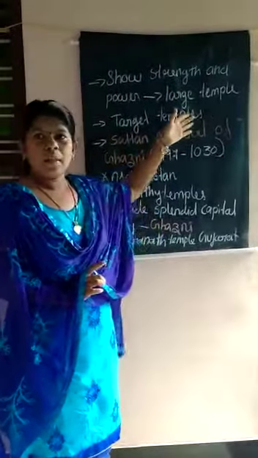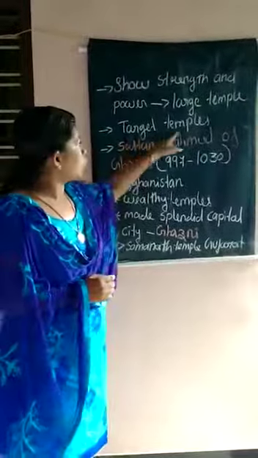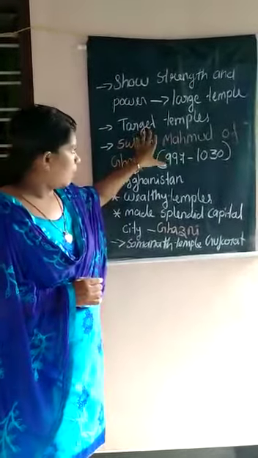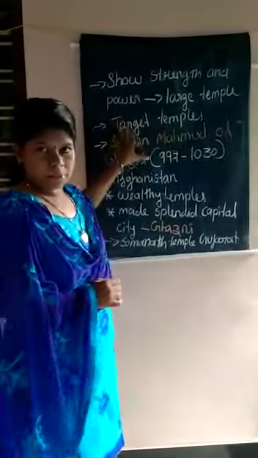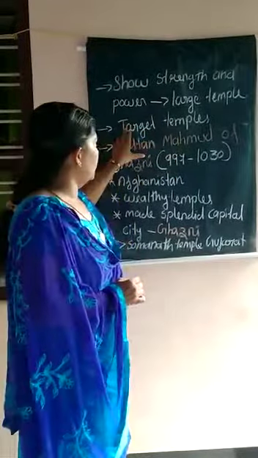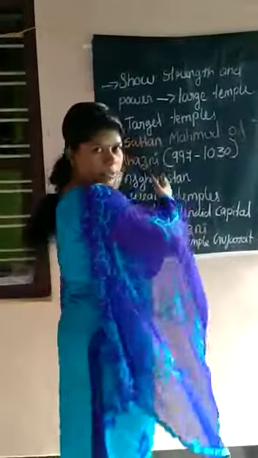While one ruler attacked another, they mainly targeted temples. Why did they target temples? Because most of the wealth was concentrated in these temples. For getting all that wealth, they targeted temples.